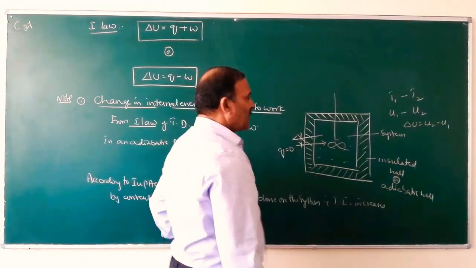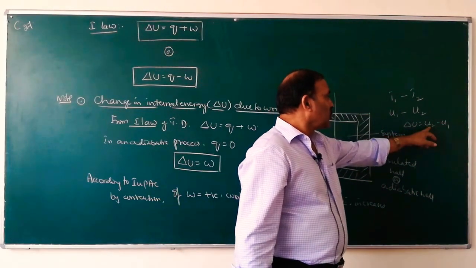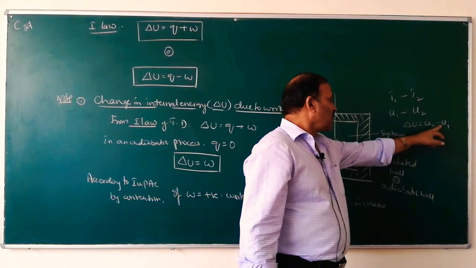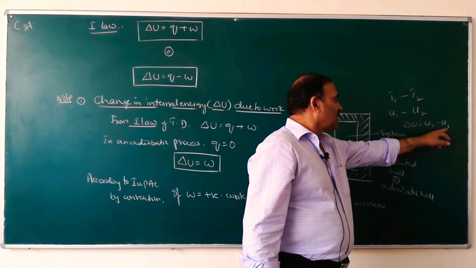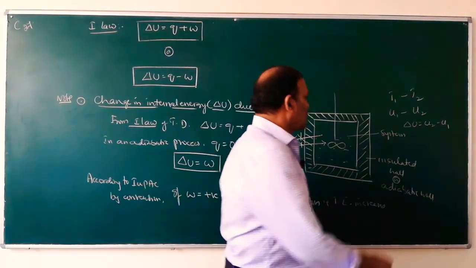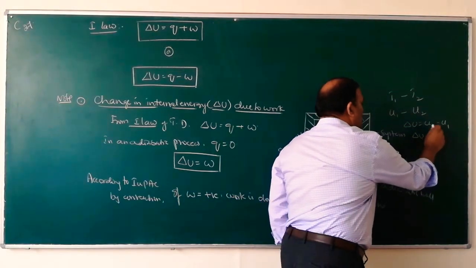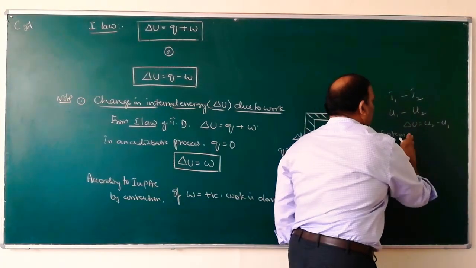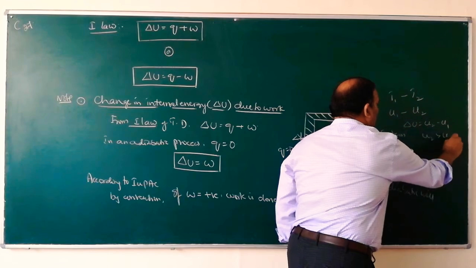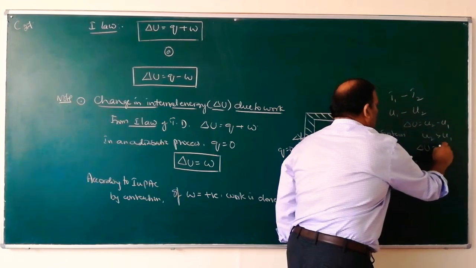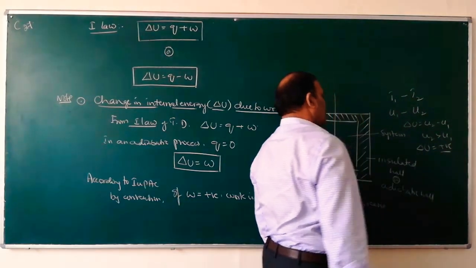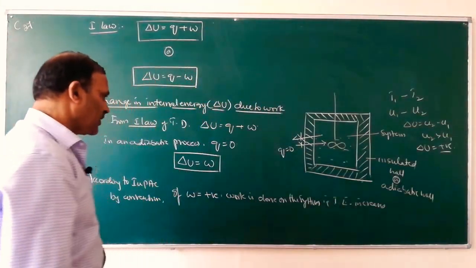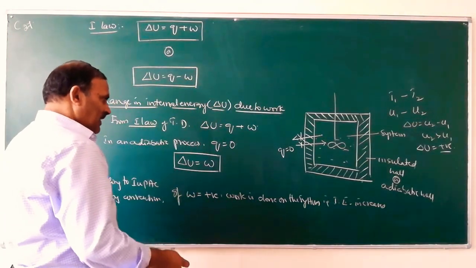If U2 is the final internal energy and U1 is the initial internal energy, then delta U is equal to what? U2 is greater than U1, so delta U is positive, therefore the internal energy increases.